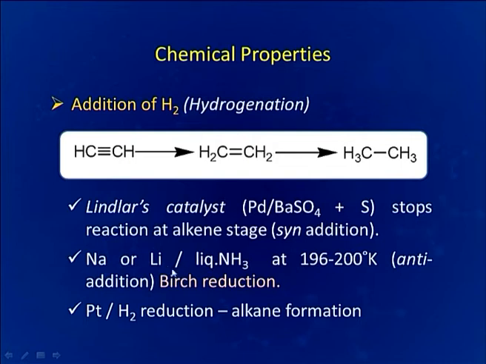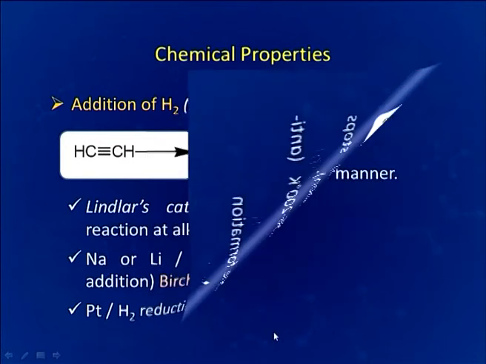Now, in the presence of sodium or lithium in liquid ammonia, anti-addition will take place. This reaction is called Birch reduction. In case of platinum reduction, alkane will be formed. So, we can see how the presence of catalyst is affecting the products.